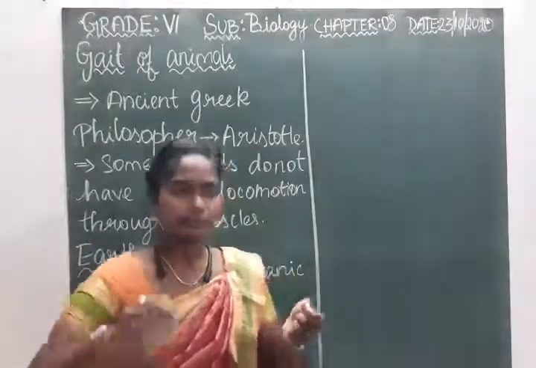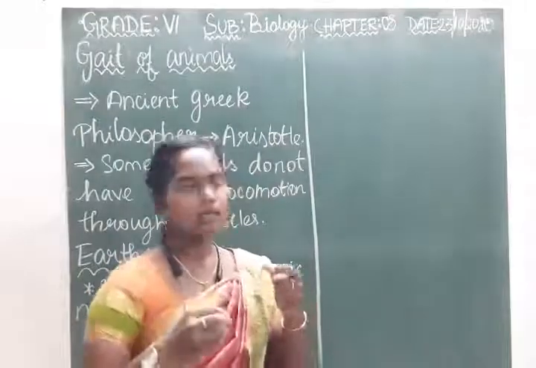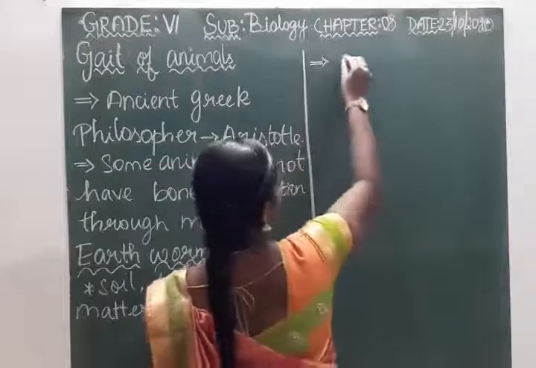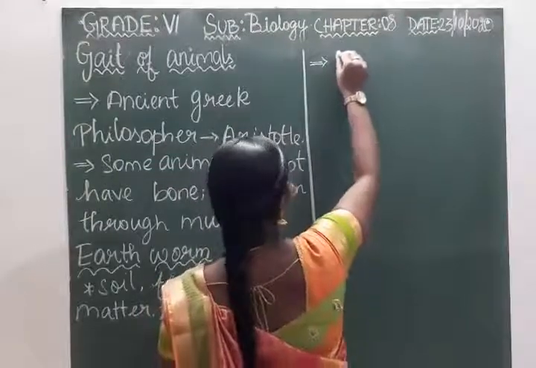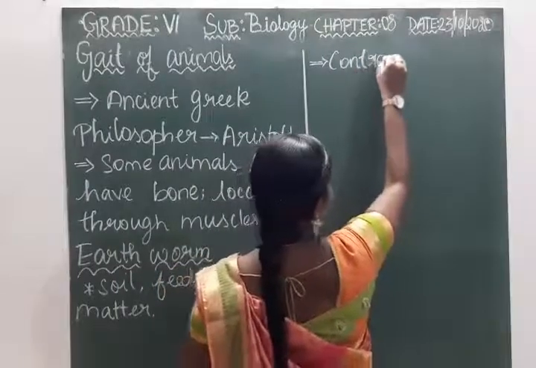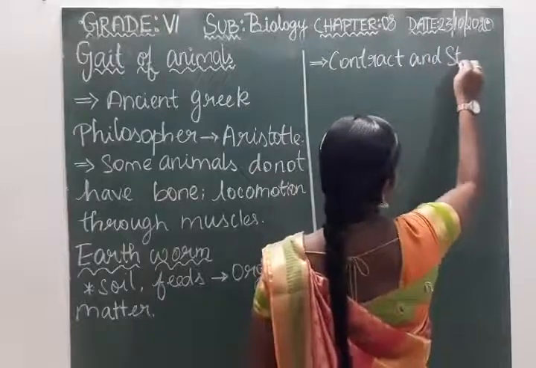So here they make contraction and stretching. If you see the movement, it is by their muscles. Here they contract and stretch.